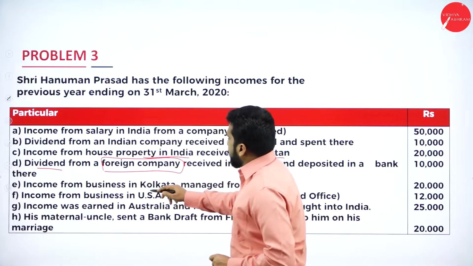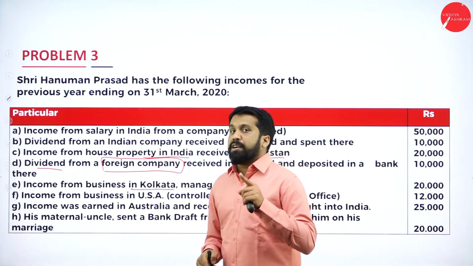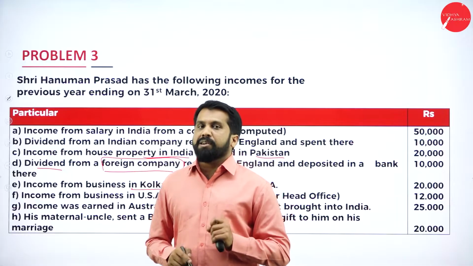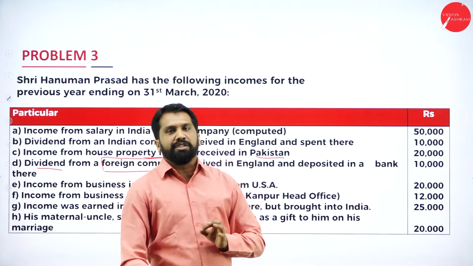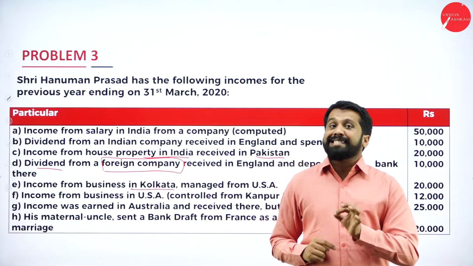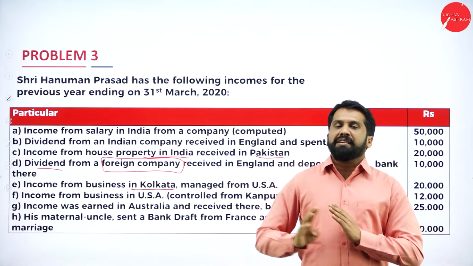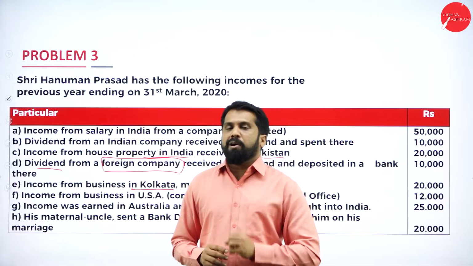Income from business in Kolkata. Where is Kolkata? In India. So, where is your business? In India. So, taxable, taxable, taxable. The simple logic is, in the question, if you find the word received in India, don't read further. Taxable, taxable, taxable for all 3.